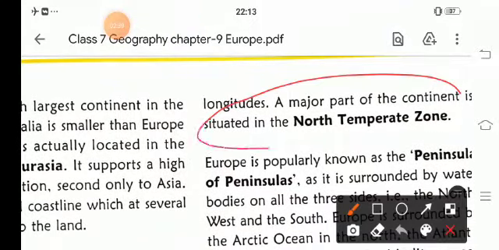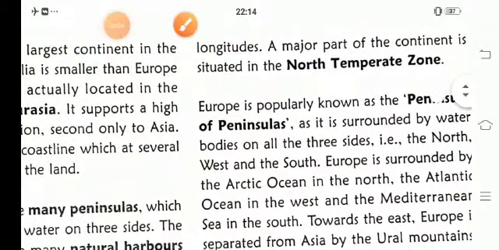The major part of the continent is situated in the north temperate zone.